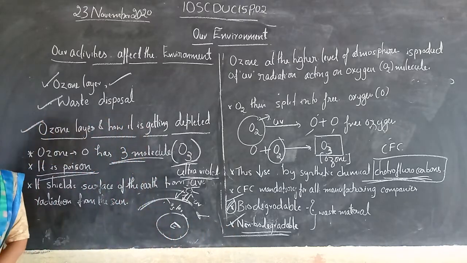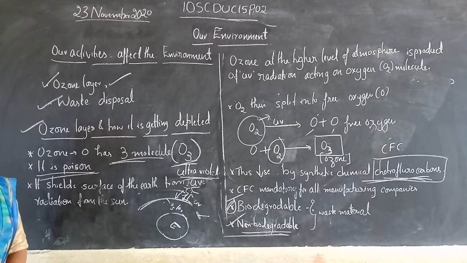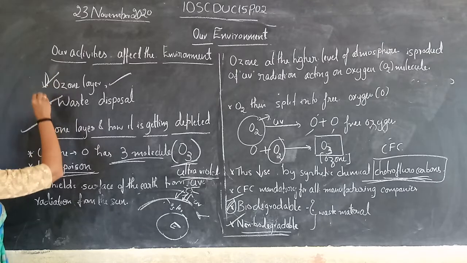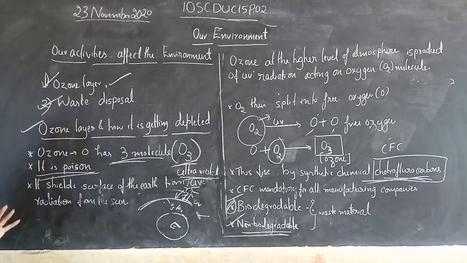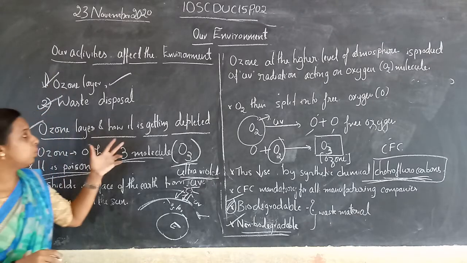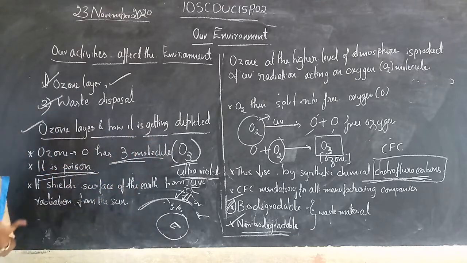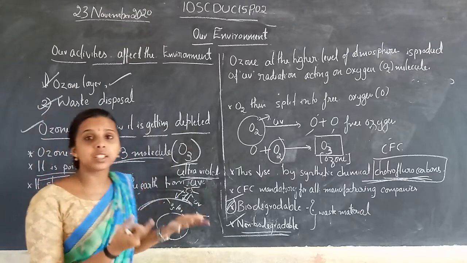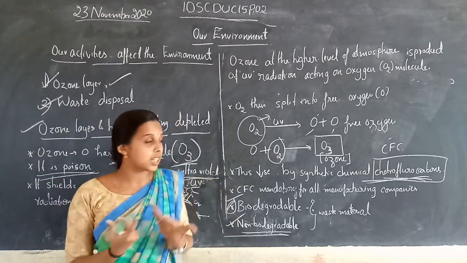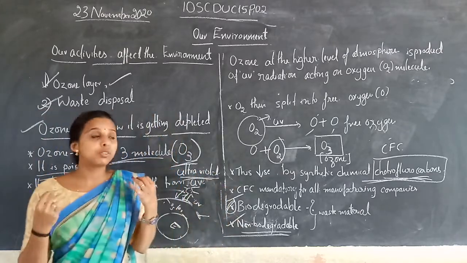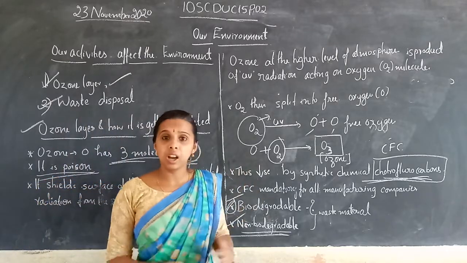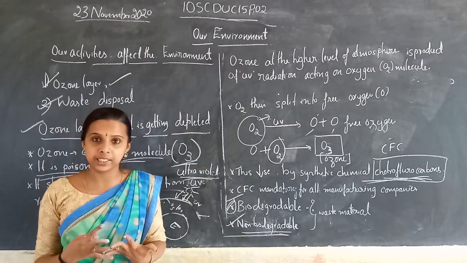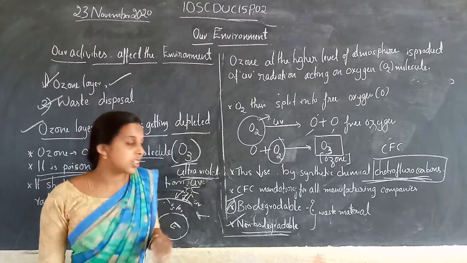So in this class we started with the activities that affect the environment. What are the two activities? The first is the ozone layer and the second is waste disposal. Then we saw how the ozone layer is depleted: what ozone is, how it forms, how it reacts with atmospheric gases like oxygen, and finally how it is depleted.